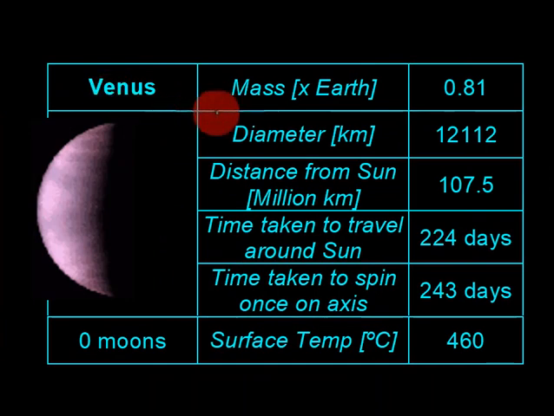The next one out is Venus. That's its mass in comparison to the Earth, its diameter, its distance from the sun in millions of kilometers, the time it takes to do one orbit around the sun, the time it takes to do one rotation on its own axis, and then its surface temperature. It's up at 460 degrees, and it doesn't have any moons either.